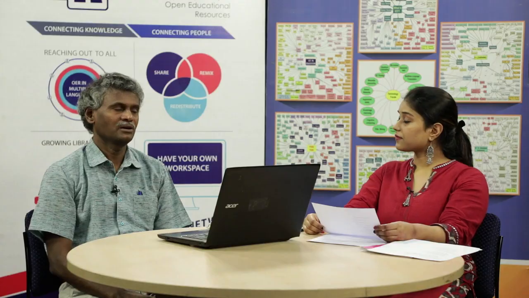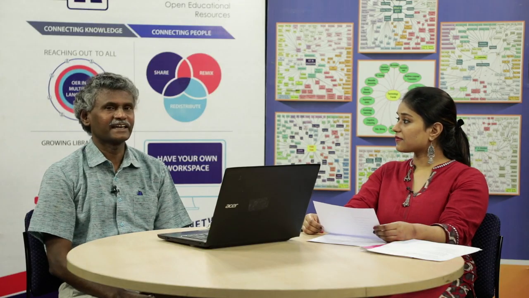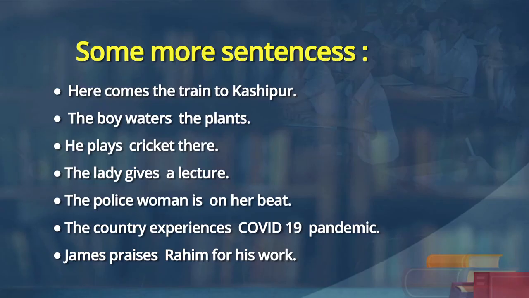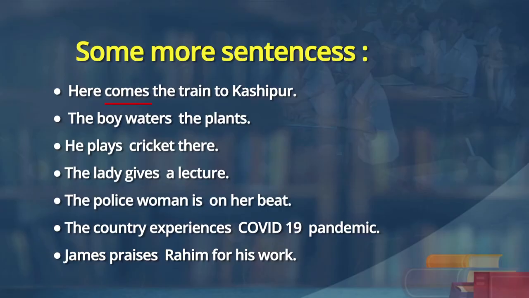Fine. Now, look at the sentences again, Kriti. Yes, sir. Let the sentences appear on the screen. Now, you just underline the verbs there, action verbs. What is it? Comes the train. So, the train is just coming. The boy waters the plants.